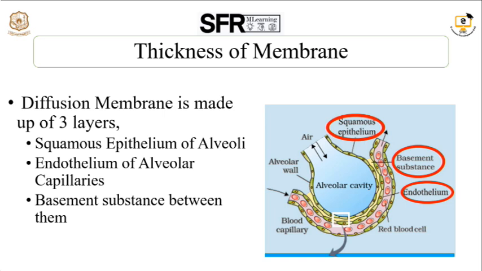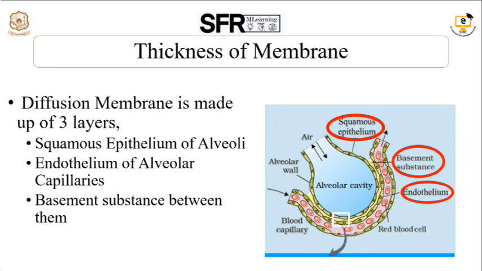The squamous epithelium of the alveoli, the endothelium of the alveolar capillaries, and the basement substances, these three layers, their health and permeability are very much essential. The cells present in these three layers are essential to enhance the gaseous exchange.